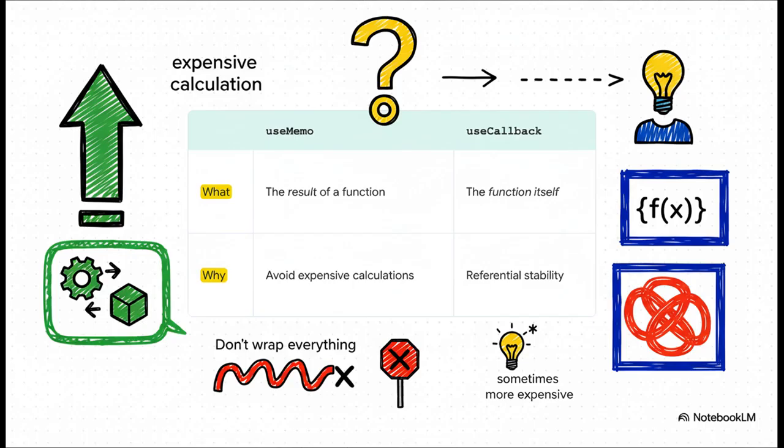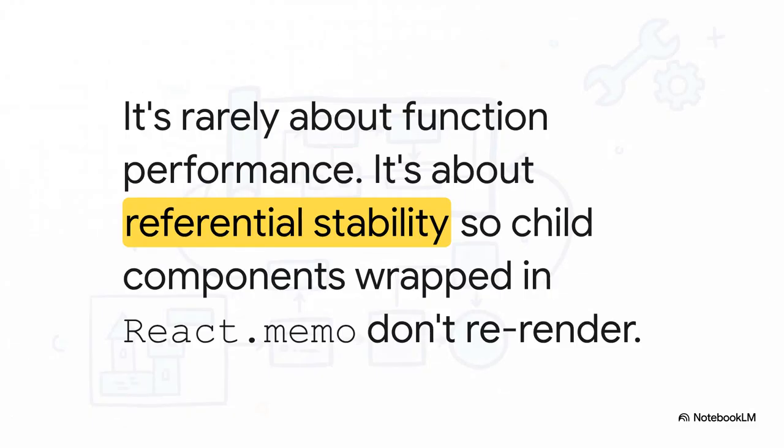You have to be intentional about it. And if you remember one thing about useCallback, make it this. It's almost never about the performance of creating the function itself. That's super fast. The real reason you use it is to maintain something called referential equality. By wrapping it, you're guaranteeing that child components get the exact same function instance on every render, and that is what allows React.memo to work its magic and skip re-rendering those children when it doesn't need to. It's all about preventing unnecessary child renders.